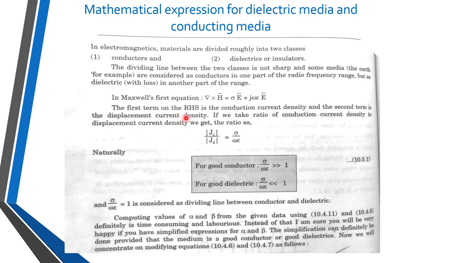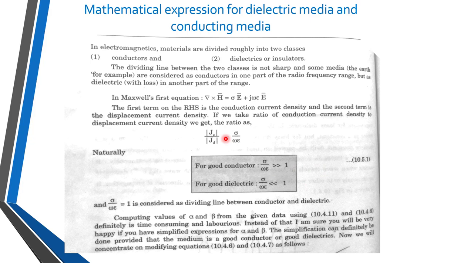The first term on the RHS is a conduction current density, so this is J bar, and this is D bar dot, displacement current density. If I take the ratio of this term and this term, JC upon JD, then it is equal to sigma upon omega epsilon. For a good conductor, if the conduction current density is high, then sigma is high. This means this ratio will be very much greater than 1. So for a good conductor, sigma upon omega epsilon should be very much greater than 1.